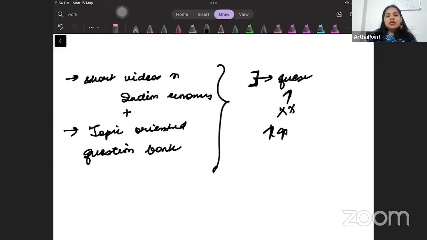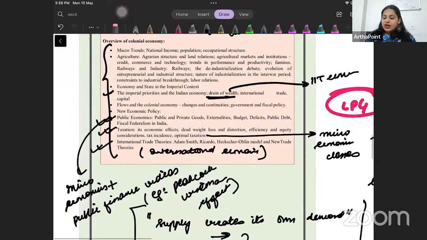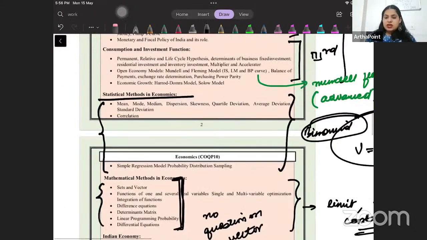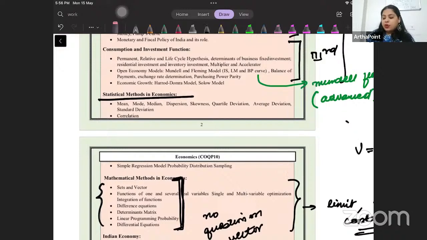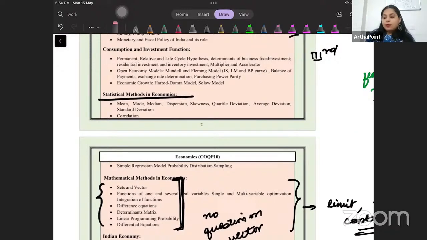Ma'am, do we need hypothesis testing and point estimation for statistics? So, Sirjan, it does not mention in detail that hypothesis testing is required. And when I saw the pattern of CUET past year papers, even I saw the same, that they have not asked about hypothesis testing or point estimation. So it is not going to come in detail. Just know what is null and what is alternative hypothesis. Definition of type 1, type 2 error, that's enough. But they will not ask in detail because it is not a part of the syllabus.